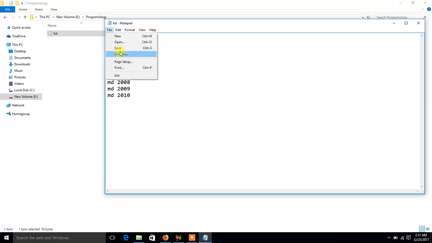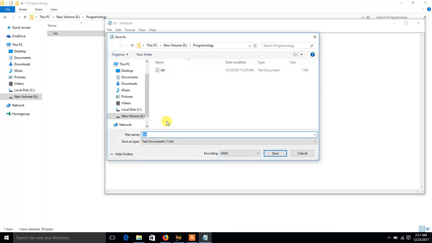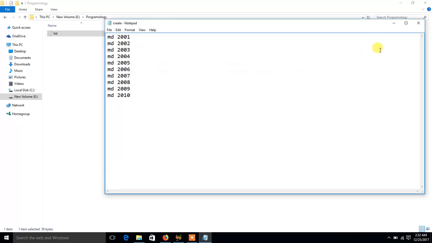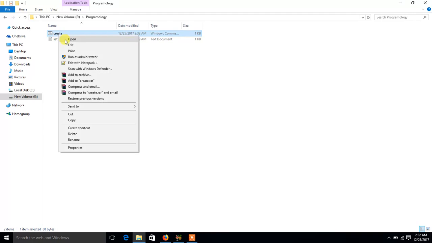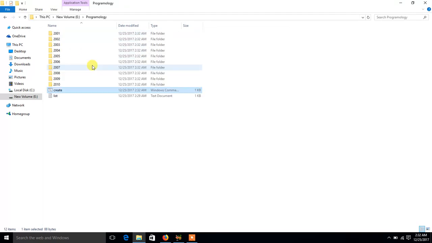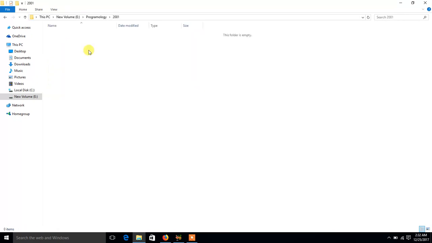Now save as any name. I write create.cmd. Yes, you must write .cmd. Now save, close it, open it. Now you can see folders are made.